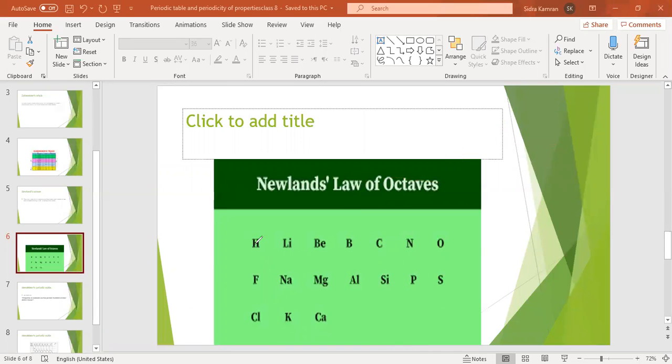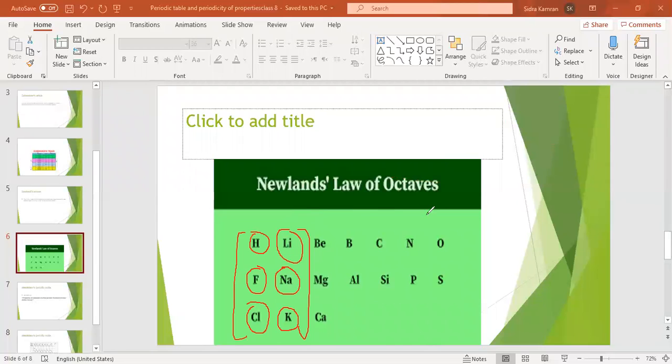Here you can see hydrogen, that is the first element, and fluorine, that is the eighth element from hydrogen, and chlorine, that is the eighth element from fluorine, having the same properties. In the same way, lithium, the first element, and sodium will be the eighth element from lithium, and potassium will be the eighth element from sodium, having the same chemical properties.